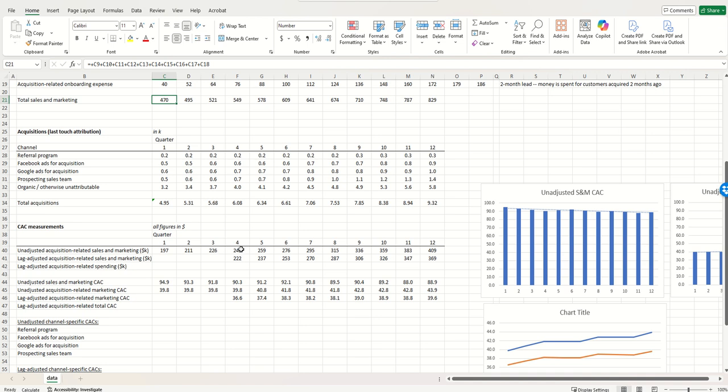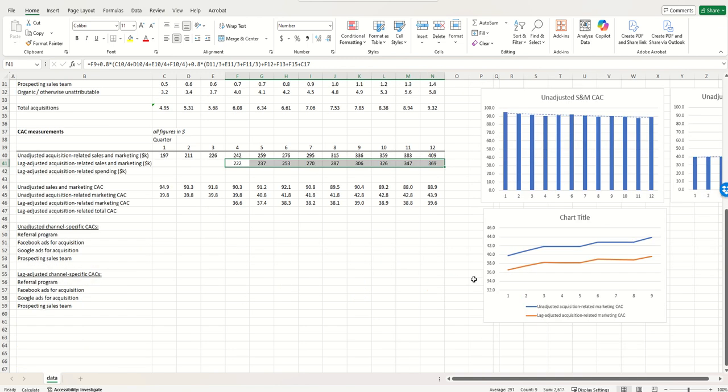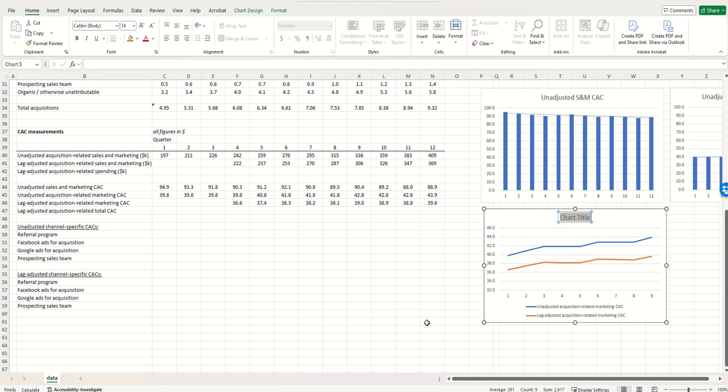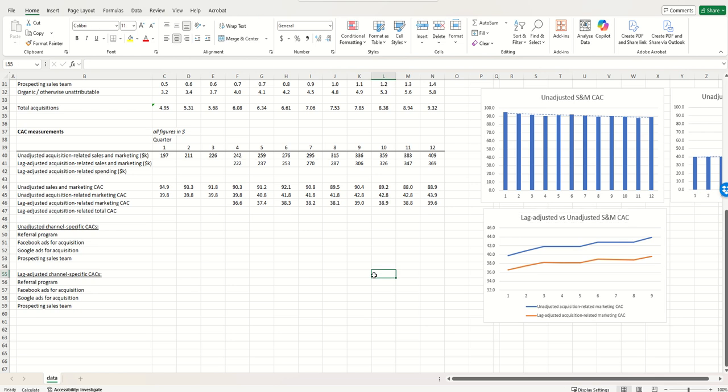So again, you can see that by comparing these numbers over here, which are not adjusted for time, to these numbers over here, which are adjusted for time. It just so happens in this case that the trends are moving in the same direction. Mathematically, it does not have to be that way, but we do see that here. But this is a more general phenomenon: in general, lag-adjusted versus unadjusted CAC, typically we'll see the lag-adjusted figures being smaller. And so there's an incentive for firms to want to report lag-adjusted numbers if they can.